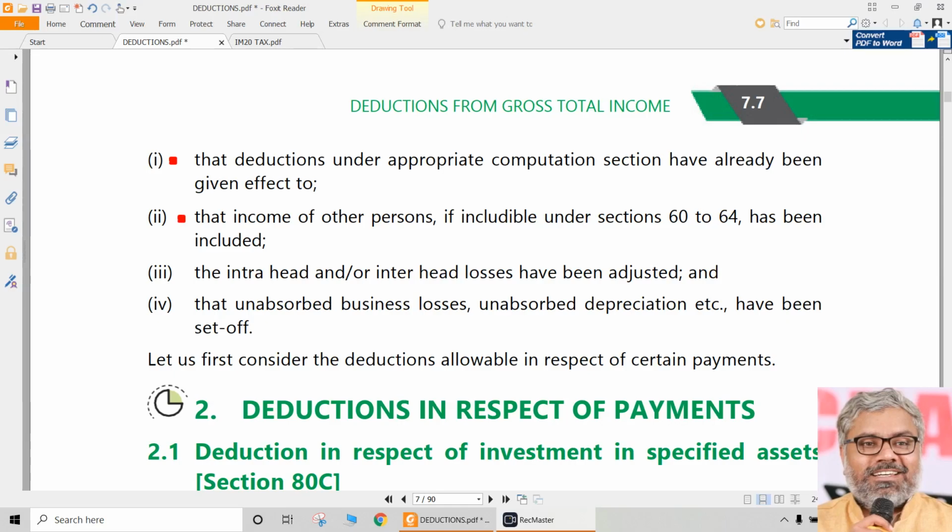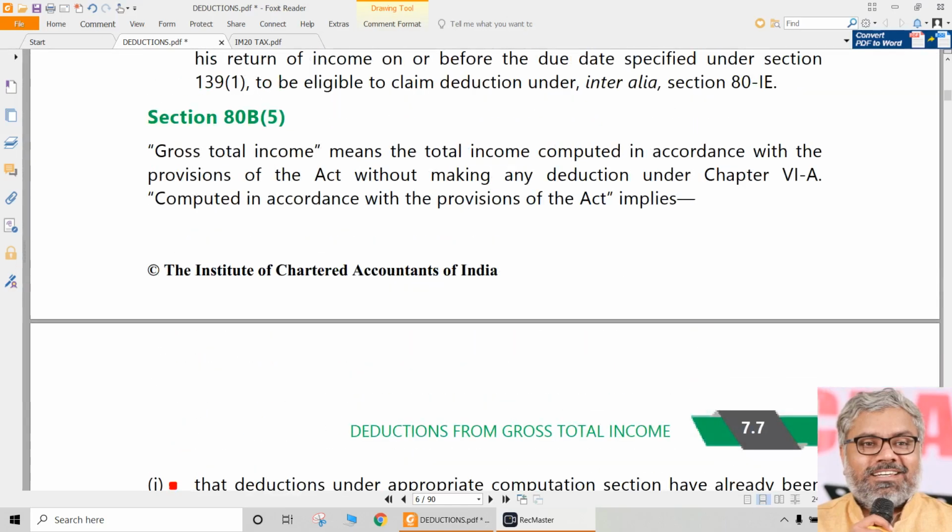And if any other person's incomes are includable under sections 60 to 64, those are already included. The intra-head or inter-head losses have already been adjusted. Unabsorbed business losses or unabsorbed depreciation have already been set off. After doing all this, what we arrive at is called gross total income. That is what gross total income means.